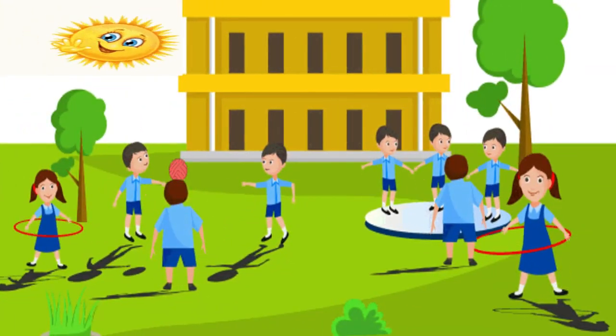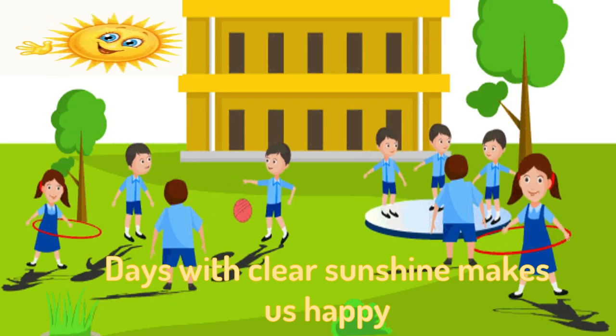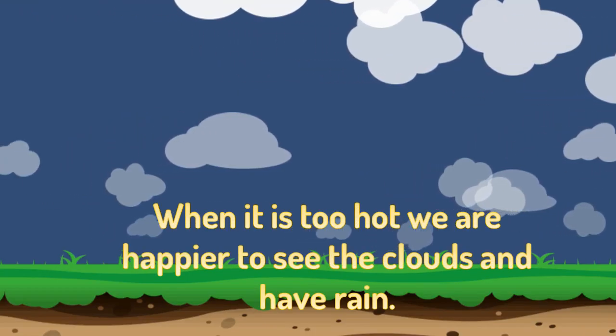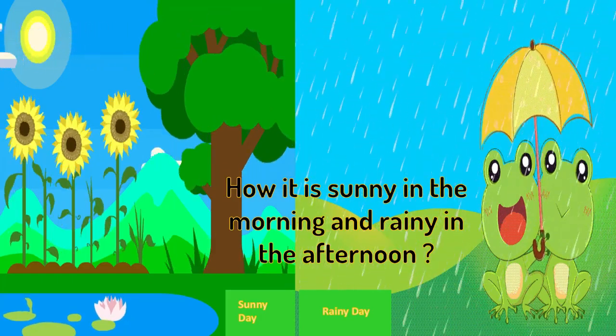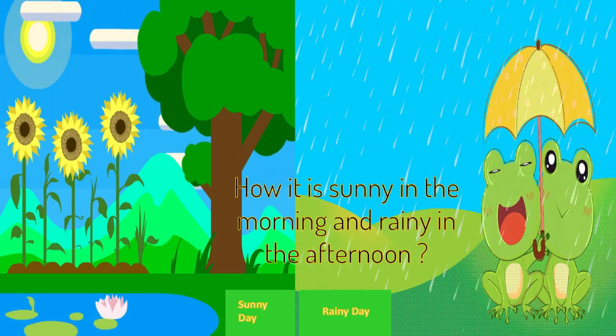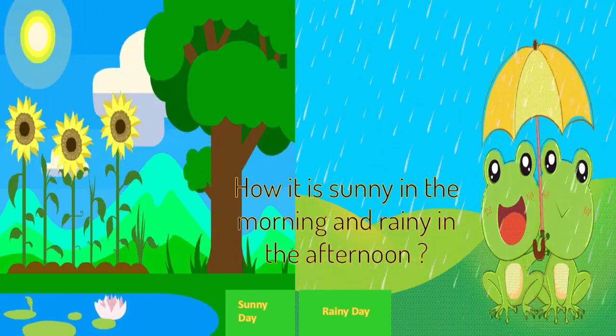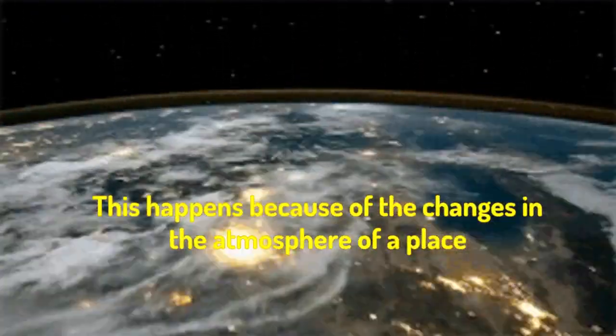Days with clear sunshine make us happy. When it is too hot, we are happier to see the clouds and have rain. But a question is bothering me. What is it? The question is: how is it sunny in the morning and rainy in the afternoon? Let me find out the answer for you. This happens because of the changes in the atmosphere of a place.